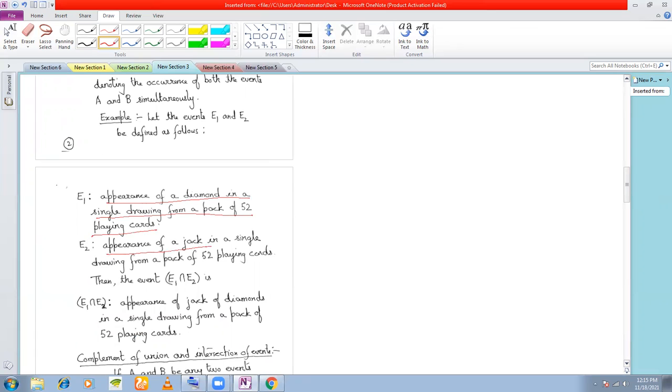Okay. Then if I combine these two events, that is E1 intersection E2, also written as E1 and E2, intersection represents and. Then what is this event? This event is because we have a diamond and a jack. That means if I combine both the events, I must get appearance of jack of diamonds in a single drawing from a pack of 52 cards. Clear? Intersection of events.